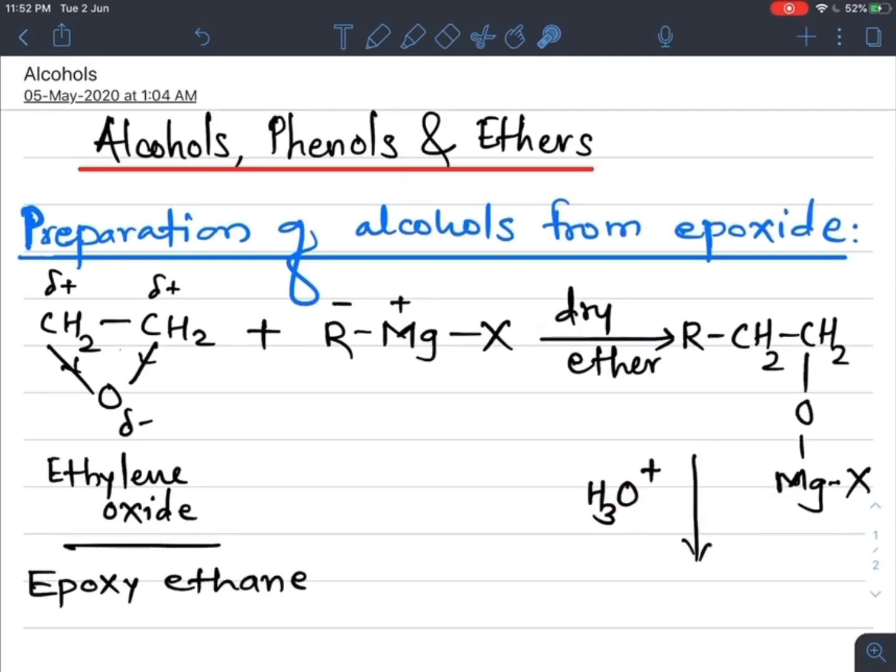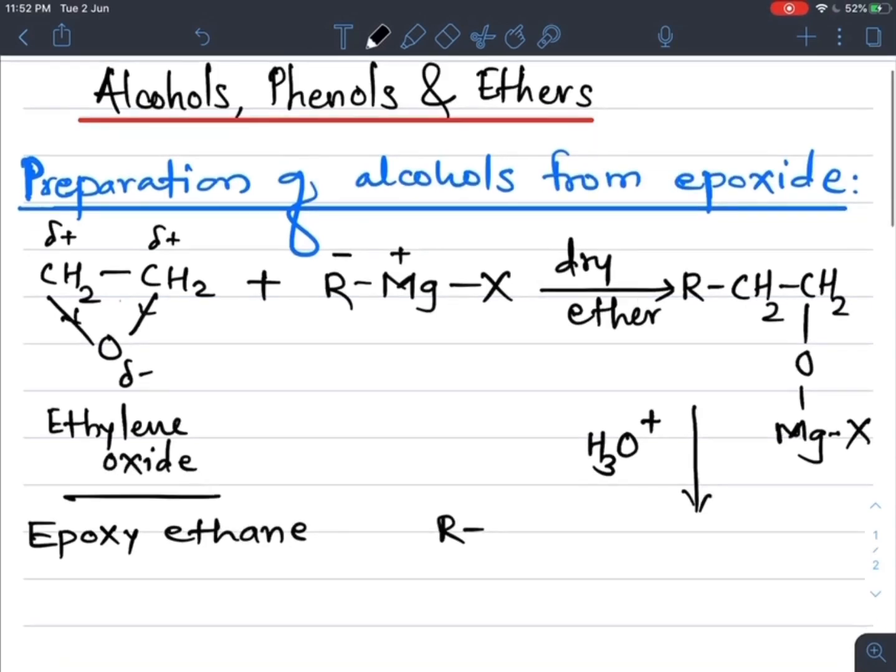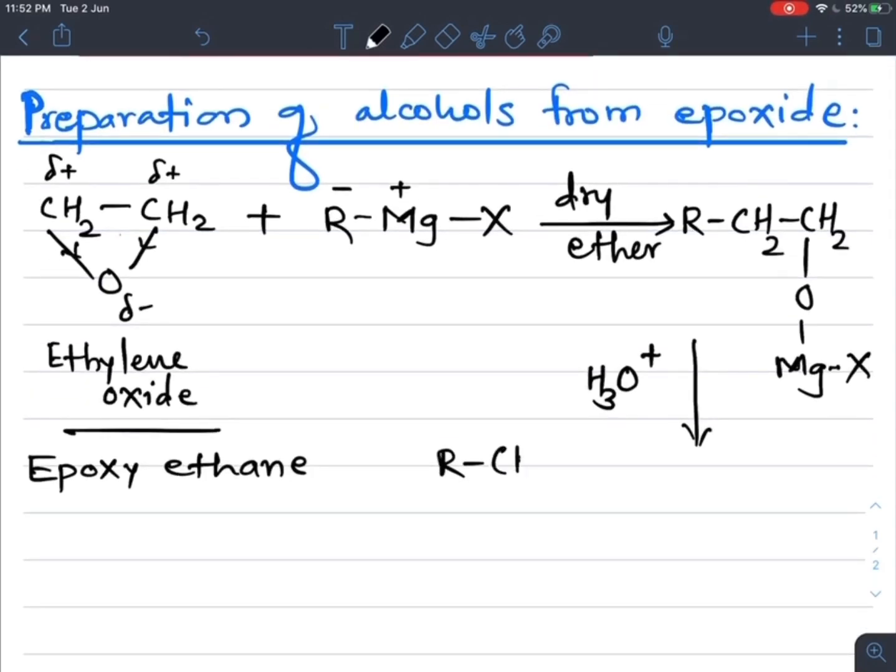So what do we get as the final product? R CH2CH2OH. If you observe, the functional group of this alcohol is CH2OH, and that's why we get which type of alcohol? If CH2OH group is there, then it is primary alcohol.